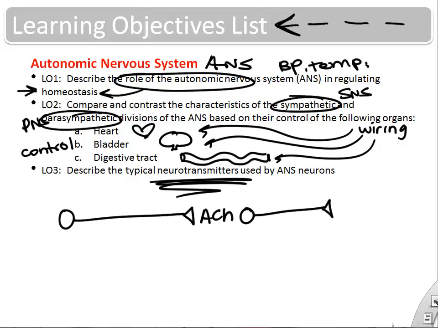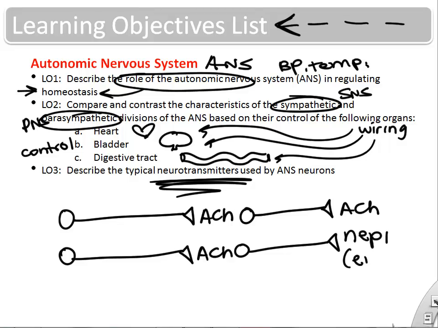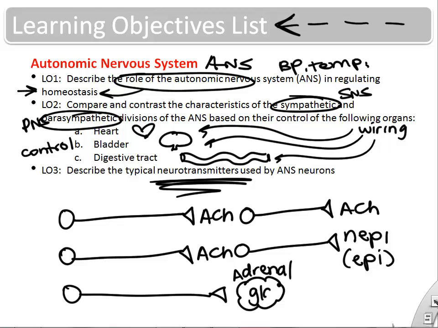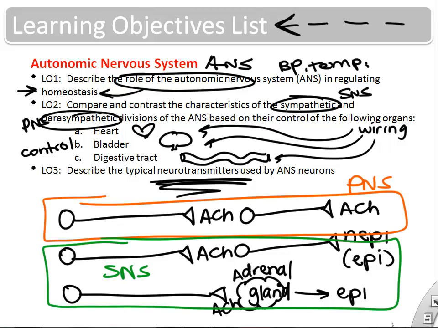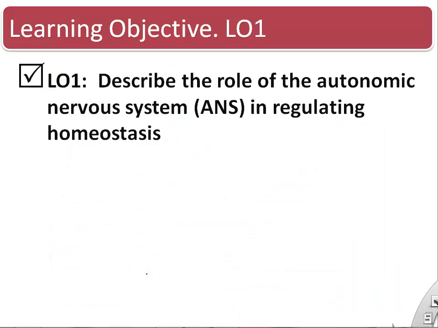We'll talk a little bit about neurotransmitters used by these neuron systems, these control systems. Acetylcholine and norepinephrine will be the primary neurotransmitters that we'll keep mentioning when we talk about the autonomic nervous system. The parasympathetic wiring tends to use acetylcholine at target organs, where the sympathetic uses norepinephrine.